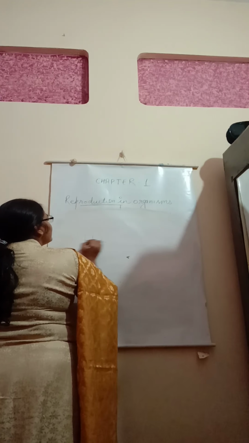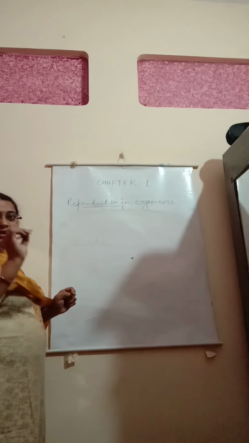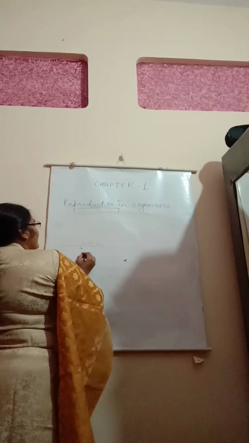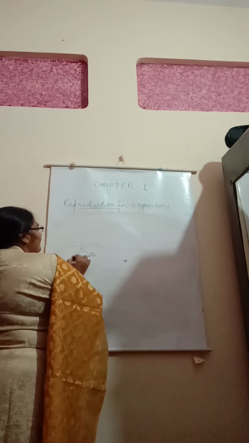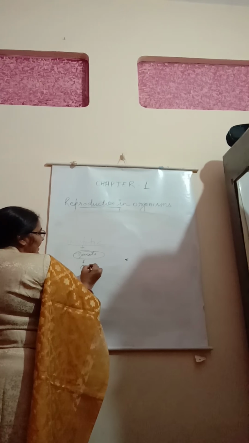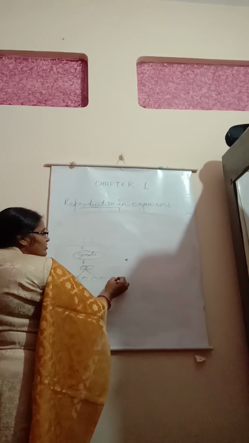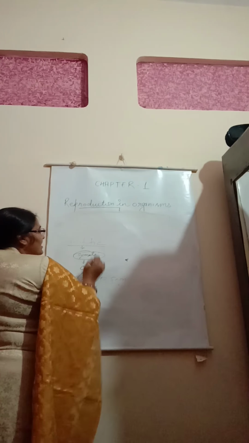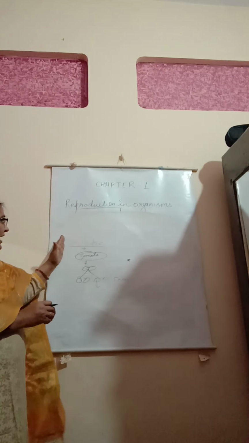So in this, mitotic division takes place, by which the gametes, either male gamete or the female gamete, can go on dividing. So from 2 it will become 4 and so on. So in this phase only the mitotic division takes place, in which the individuals divide mitotically and form a new individual.